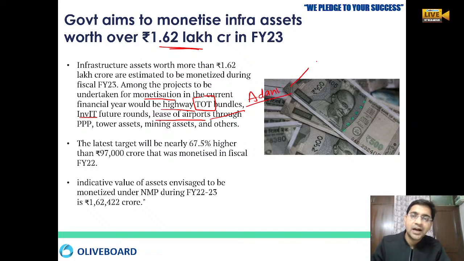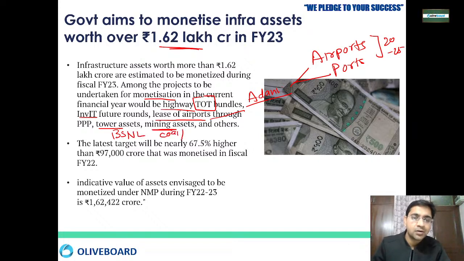We are leasing the airports and the ports for some 20 to 25 years to Adani, right? Tower assets, like the BSNL towers. Mining assets, coal, iron. We can give all these on lease, right?